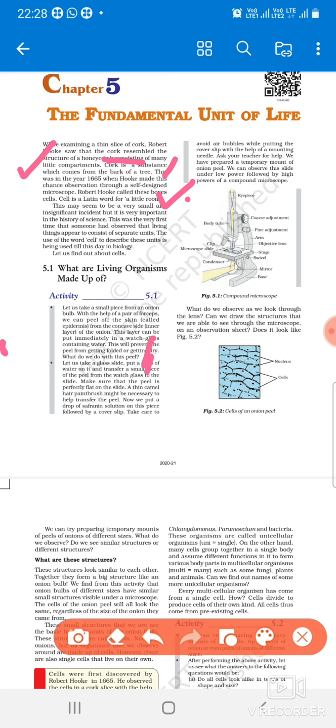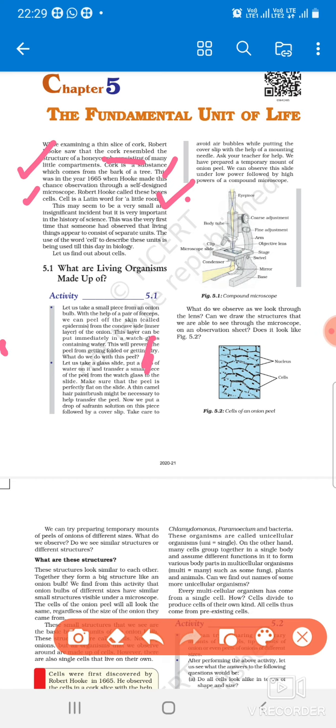You can get the question like, who discovered the cell? Robert Hooke discovered the cell. In which year did he discover the cell? In 1665. And what did he observe? He observed cork. What is cork? Cork is a substance that comes from the bark of the tree, right? And what did he use to observe the cork? He observed this through the self-designed microscope.